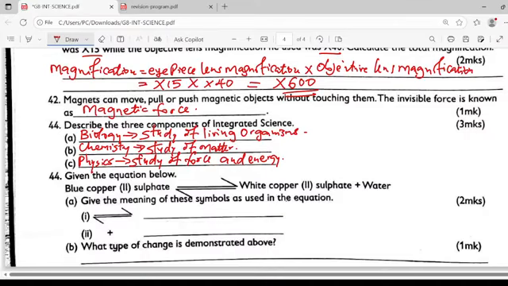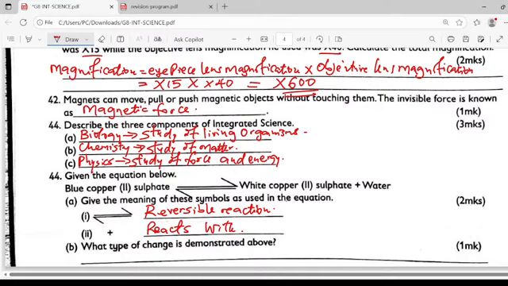Give the meaning of the following symbol as used here. This means that the process is a reversible reaction. You can reverse, that's why you can see two arrows pointing on opposite sides. Then the plus symbol here means reacts with.